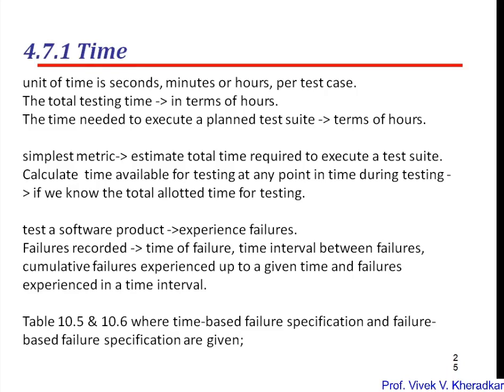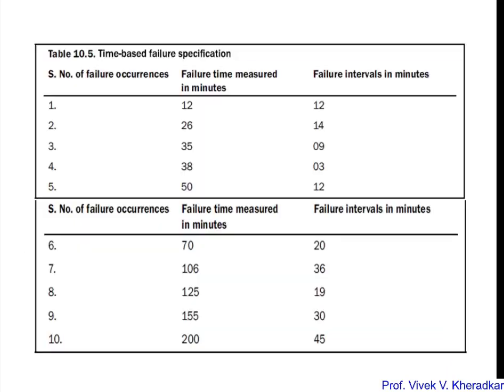Like we can find the time at which a failure occurs, and the time interval between two failures which occur during the testing. Then we can find the cumulative failures that occur in a given interval of time. Likewise we can find the failures in terms of time. So we have one table which represents a time based failure specification and a failure based failure specification. It means in testing we need to specify the failure, but to represent that failure we have two approaches: either I can use the time based failure representation or I can use failure counts for the representation of the failure specification. The first table represents the time based failure specification. See here in this table, the first table represents the time based failure specification.